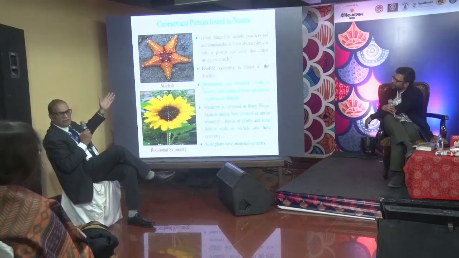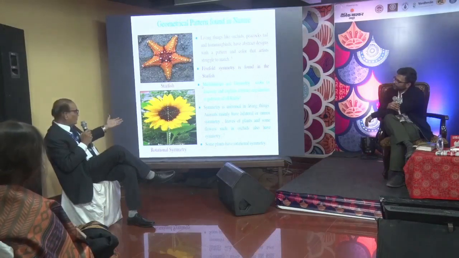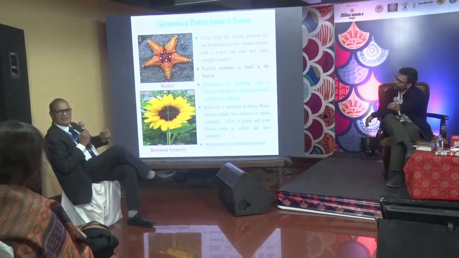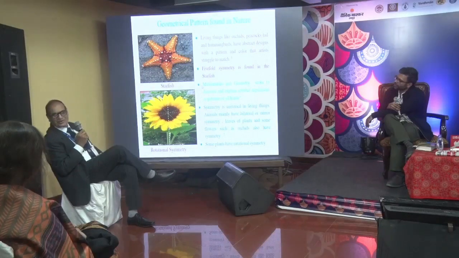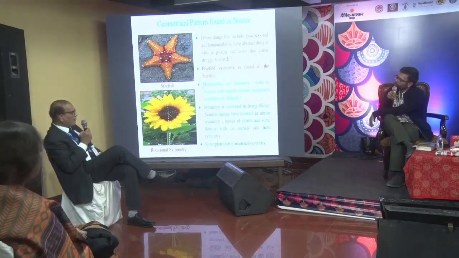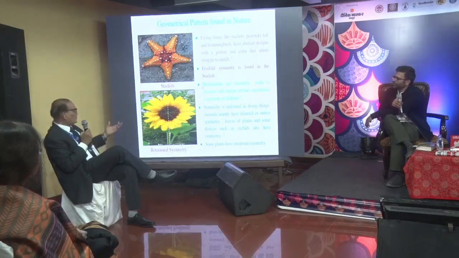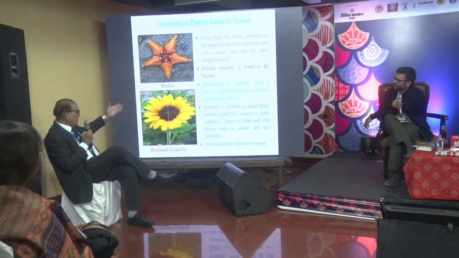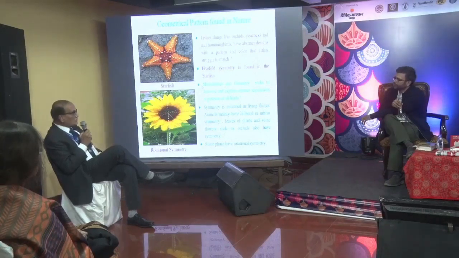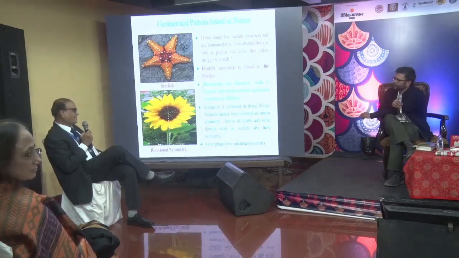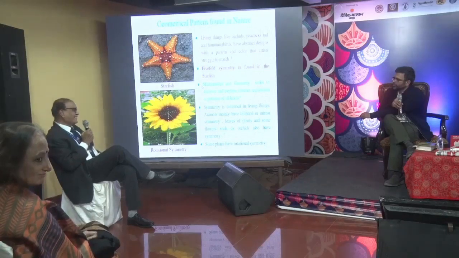Next. You see the starfish, 5-way symmetry. You see a sunflower. The accurate symmetry, you draw the line. You'll find there is no difference of angle also. So nature has gifted us this. Next. But what does it say about geometry, the sunflower? I want to show that even every leaf of that flower is symmetrical. The center line is symmetrical. I've drawn all these three lines. So this shows that nature is perfect. We, human beings, are not perfect, but nature is perfect.